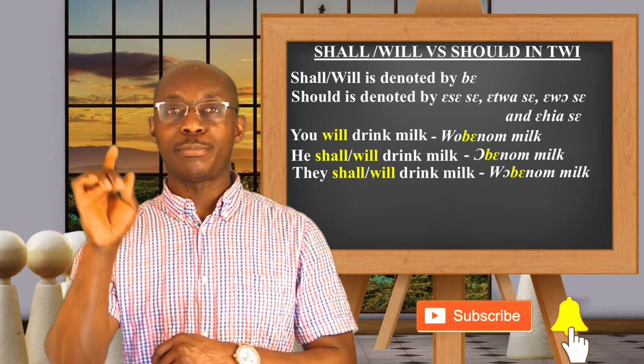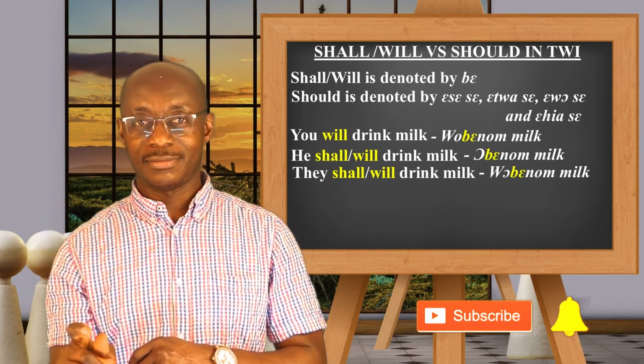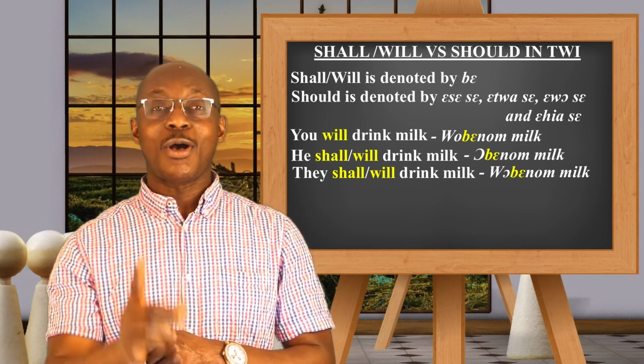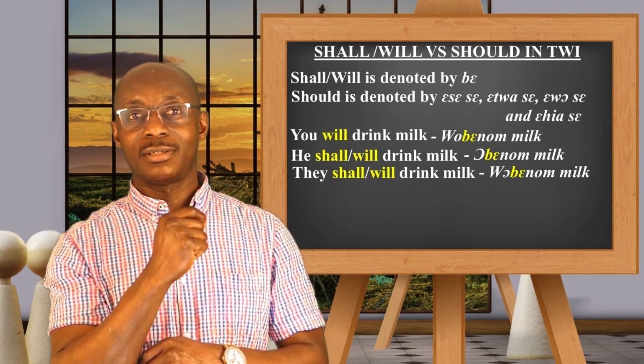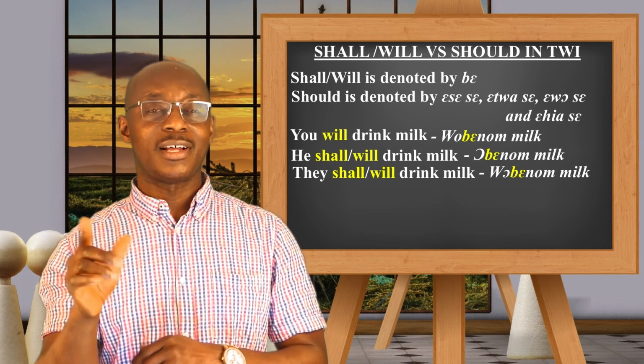So, wobenom milk. They will drink milk. So we have wobenom milk, you will drink milk. Obenom milk, he or she will drink milk. Wobenom milk, they will drink milk.